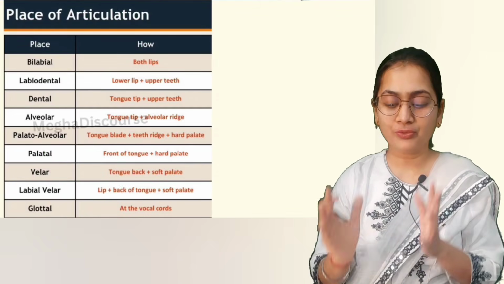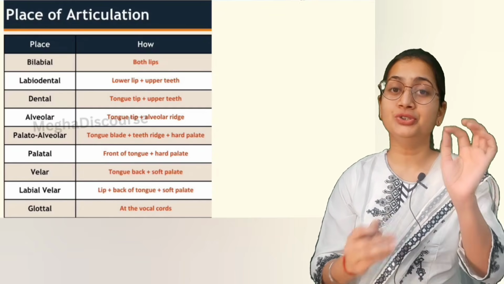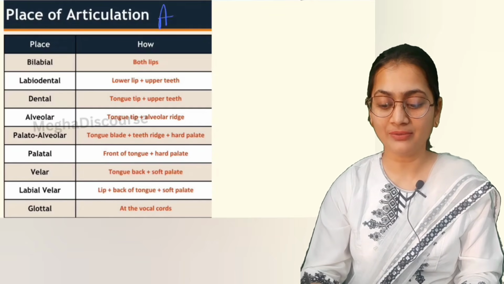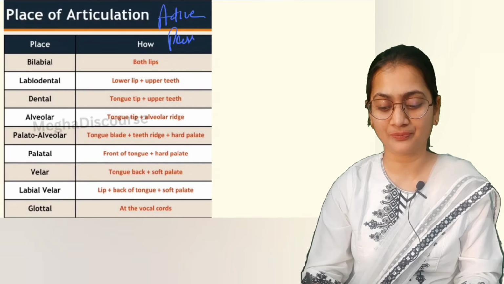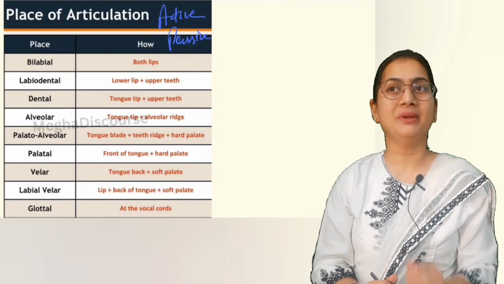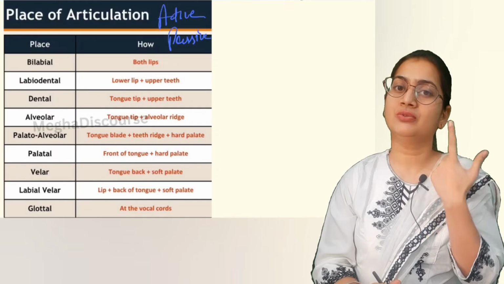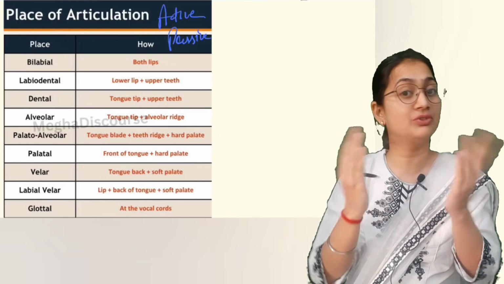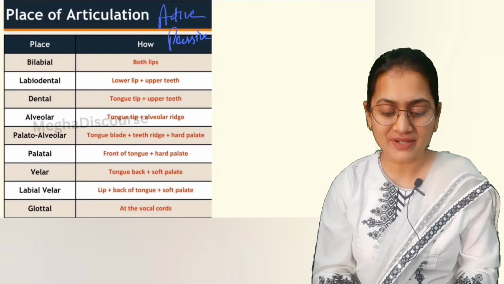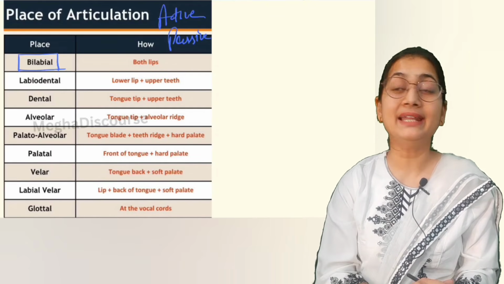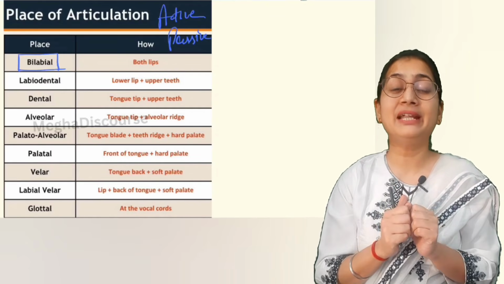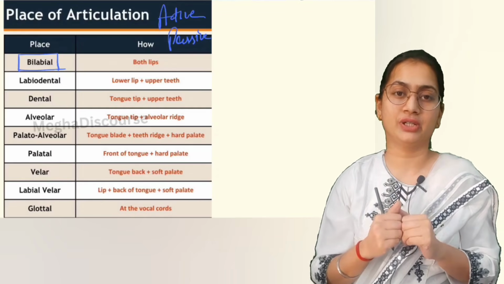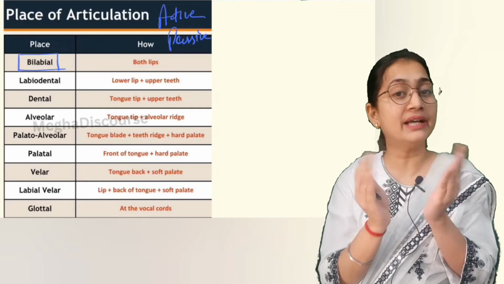Now before moving to place of articulation, you should keep this in your mind. We have active and passive articulation. It means of the organs, one is active, which moves, and passive means which does not move. First we have bilabial. Bi means two, and labial means use of lips. So both our lips are working there. Both are moving, so both are active.